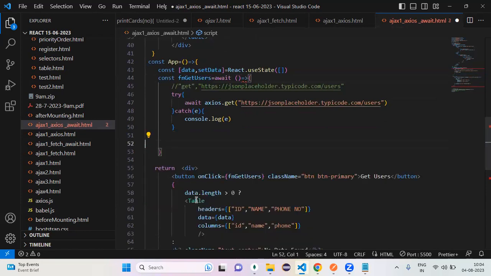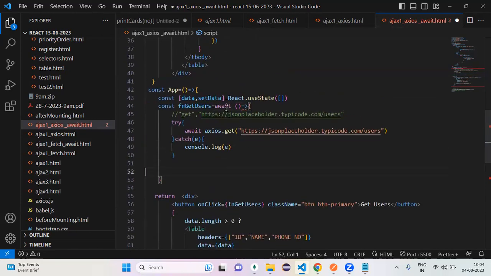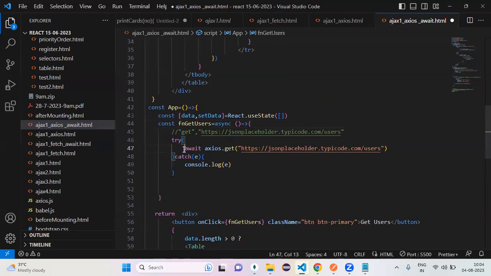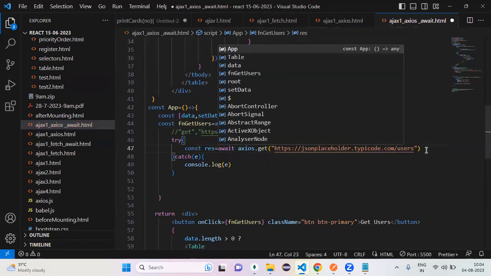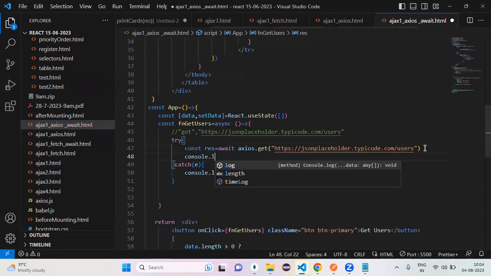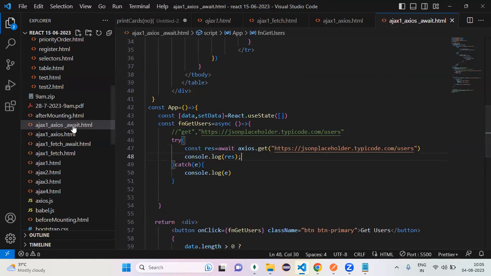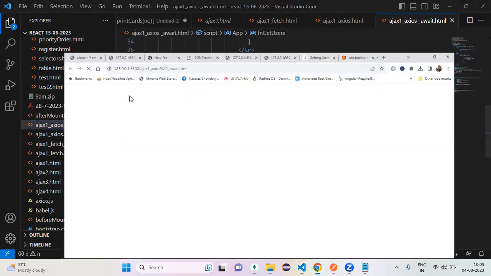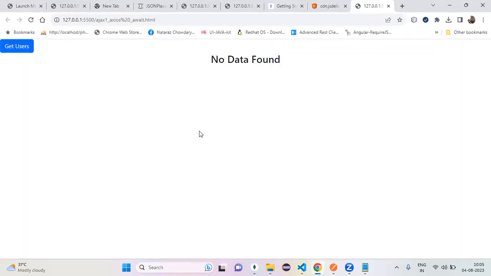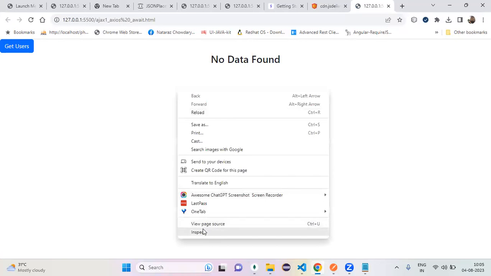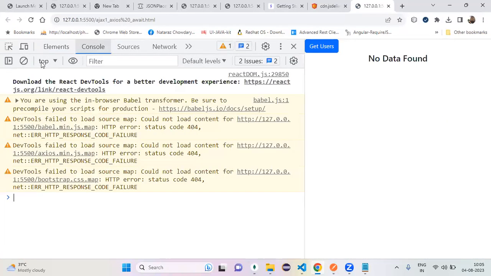Okay, let me delete it. Async, right? Async function, done. Now it returns me what? Some response. Okay, response. So much stuff is there. Can you see this? So much stuff is there. Now can I run this one? Open with live server. Okay, can I inspect it? Yes. Can I go to my console?